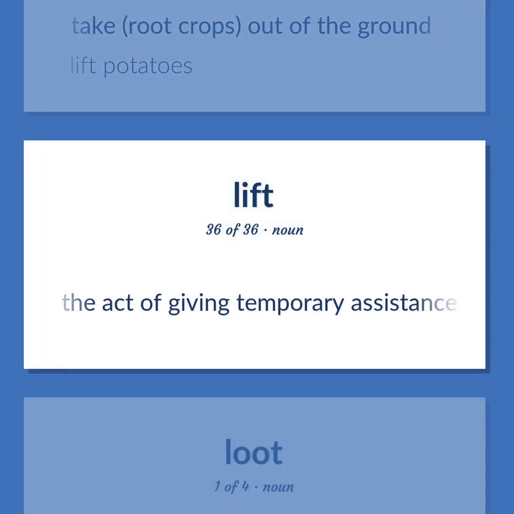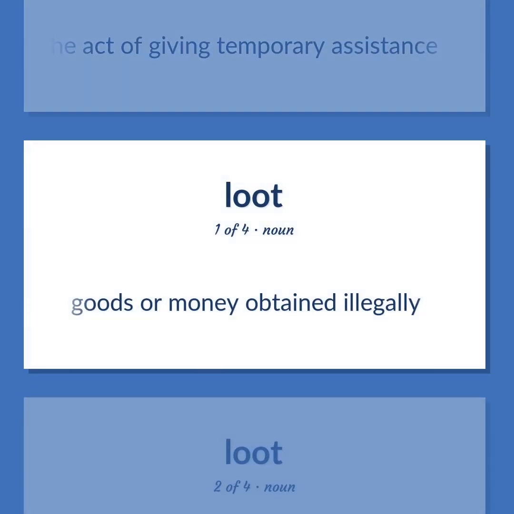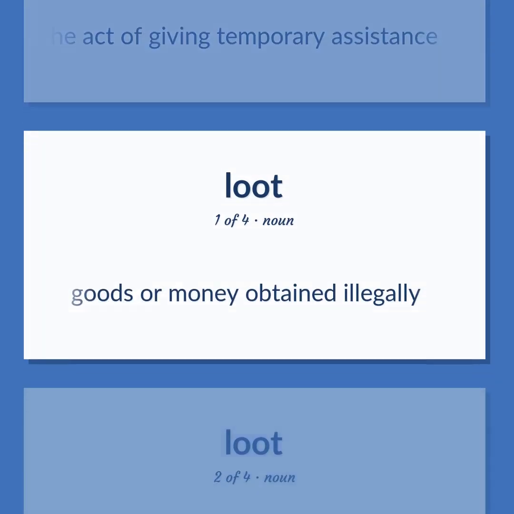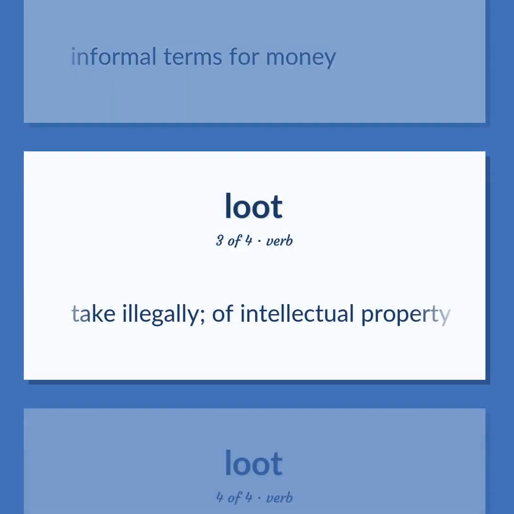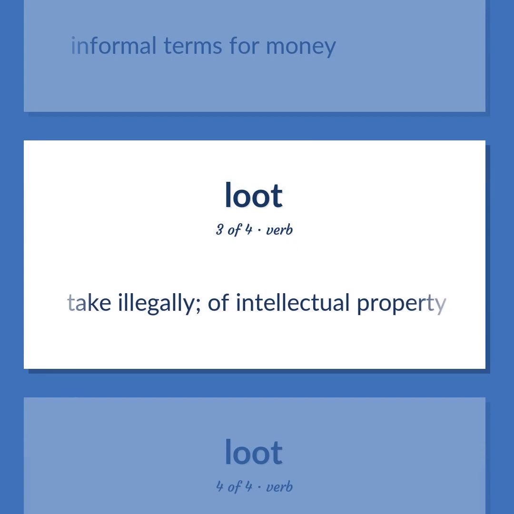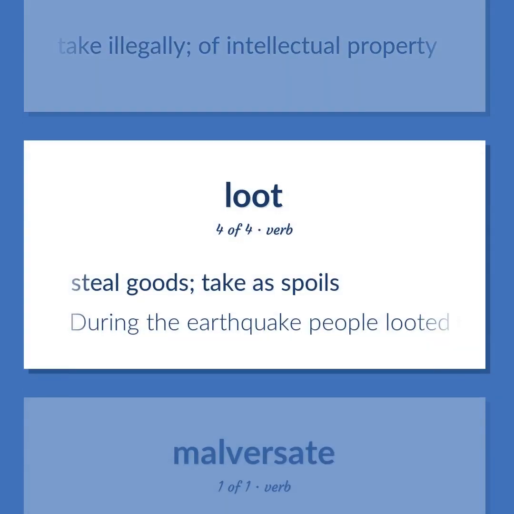The act of giving temporary assistance. Goods or money obtained illegally. Informal terms for money. Take illegally, of intellectual property. Steal goods, take as spoils.